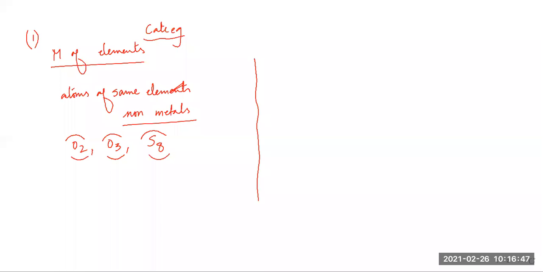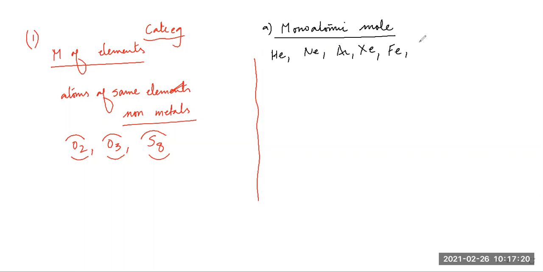Now, students, what are the further categories of molecules of elements? So, let's see. Molecules of elements can be divided into, number one, monoatomic molecules. What are monoatomic molecules? For example, all the noble gases like helium, neon, argon, xenon, iron, aluminium, etc. Many more.